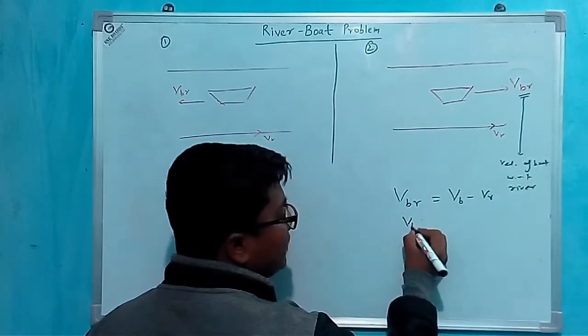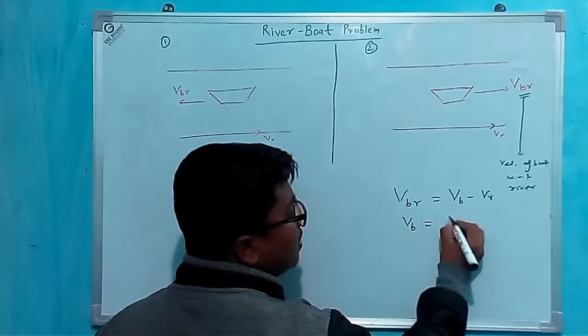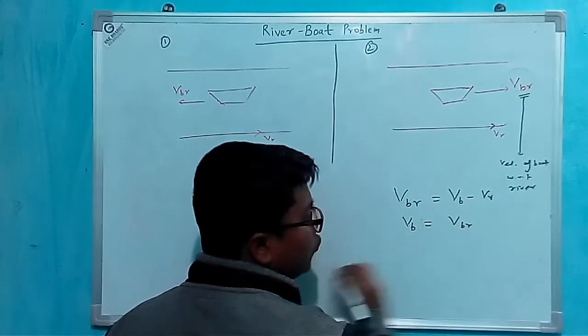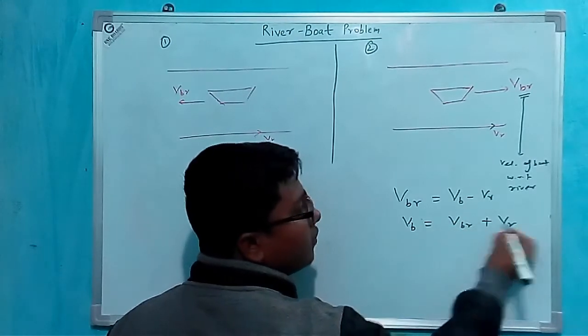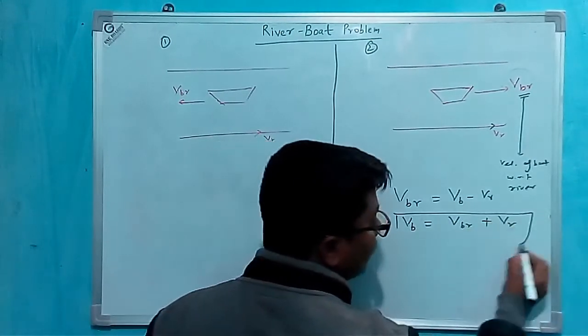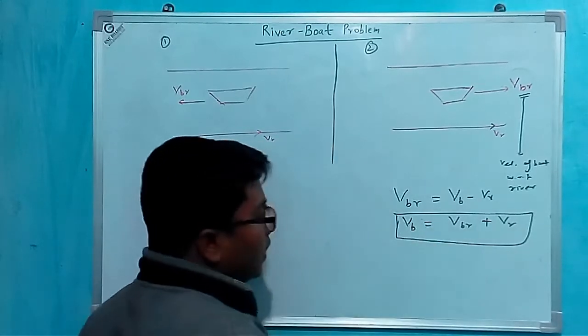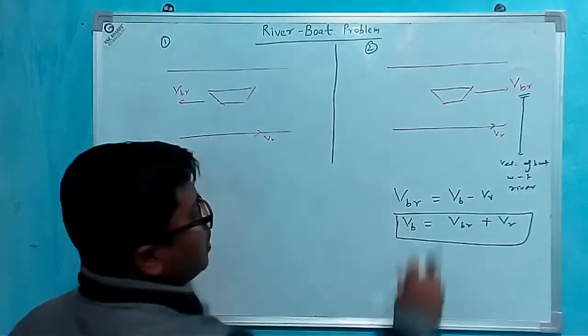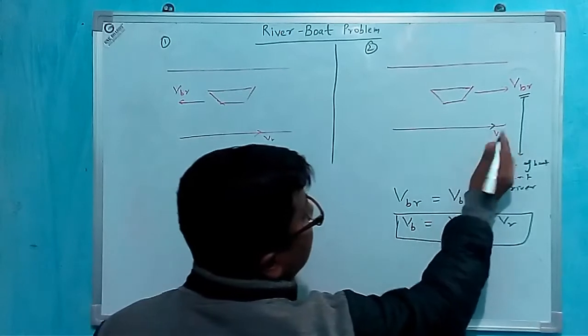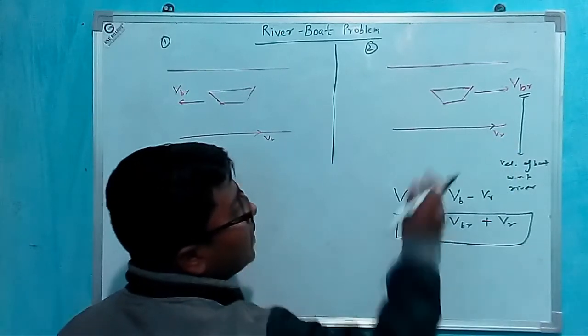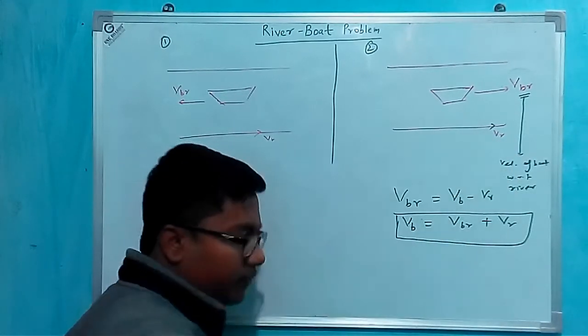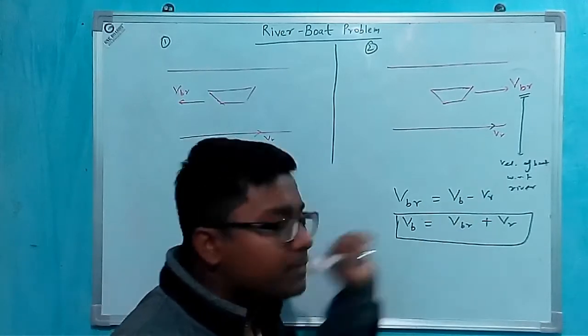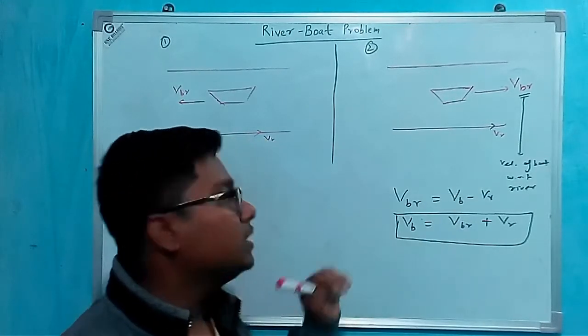Here we can easily find the velocity of boat will be the velocity of boat with respect to river plus the velocity of river. In this case, the velocity of river is in that direction and the velocity of boat with respect to river is also in the same direction as the flow of river.